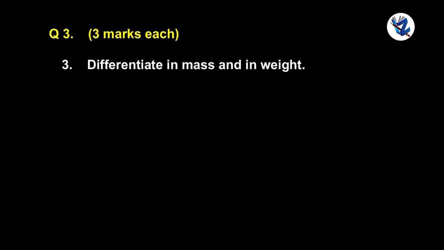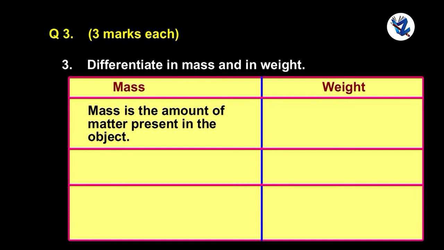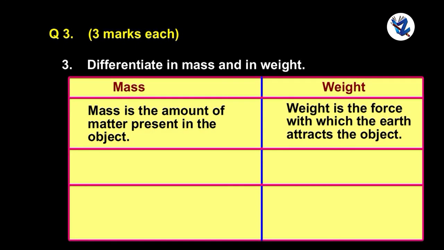Question 3. 3 marks each. Differentiate between mass and weight. Mass is the amount of matter present in the object. Weight is the force with which the Earth attracts the object.